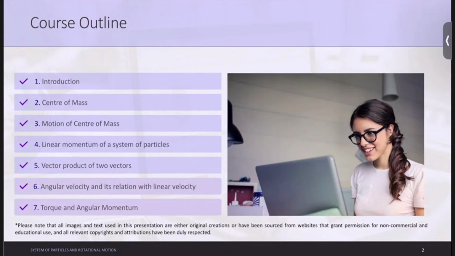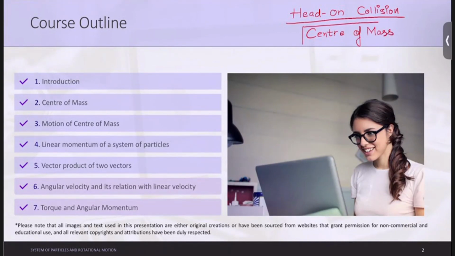Let's start with a bit of introduction and then move forward with the first concept which you will understand in this chapter, which is center of mass. If you remember correctly, in the lecture Work, Energy and Power, when we were understanding head-on collision, the concept of center of mass also came into the picture. We will understand clearly what the center of mass is. Let's first introduce the chapter and then move forward with the analysis.